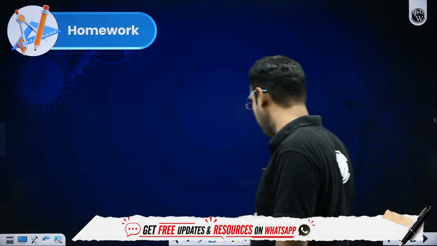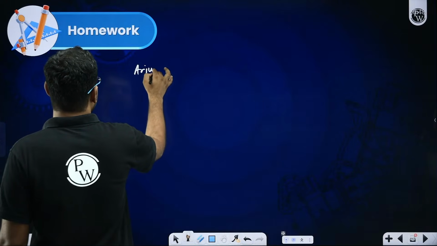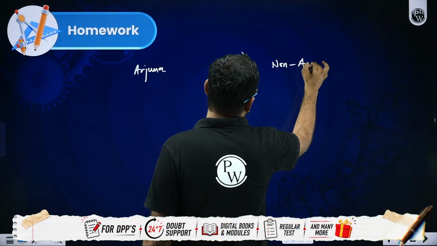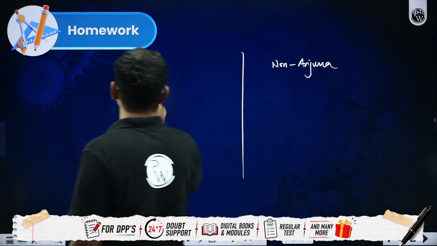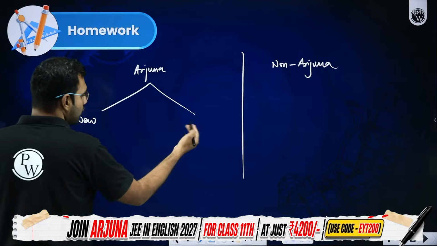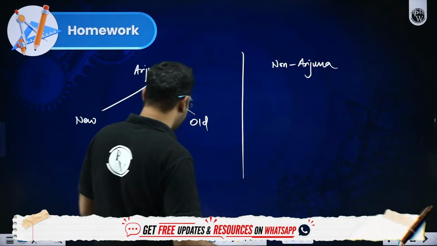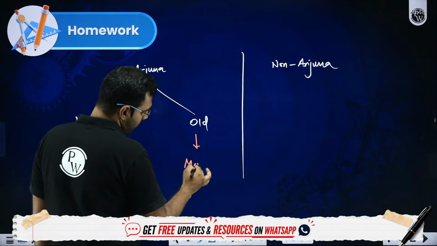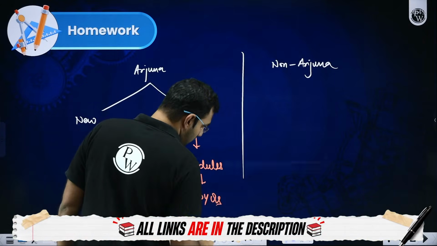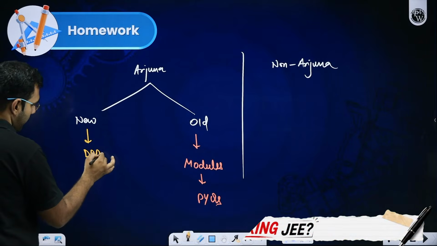Now, my expectation after this is that you will be in two categories of students: an Arjuna student or a non-Arjuna student. If you are an Arjuna student, then you could be of two categories. Either you have recently joined us, that means you are a new joinee, or you are one of our old, existing students. Old students, if you have still not practiced modules or PYQs, then this should be your order. The new joinees who have recently joined us, I will say simply practice DPPs as of now.